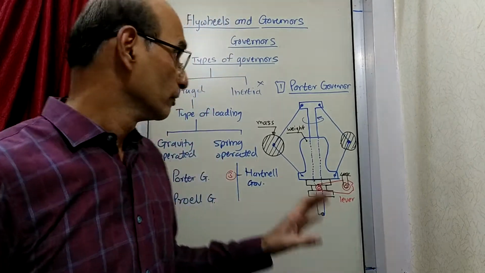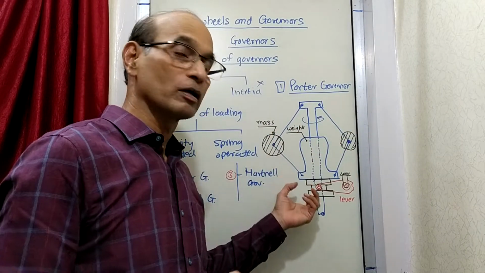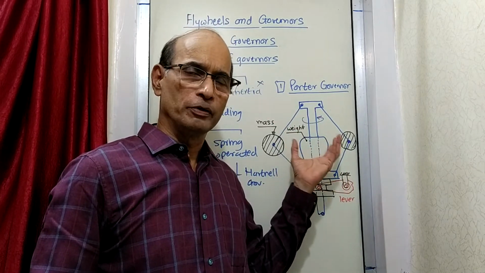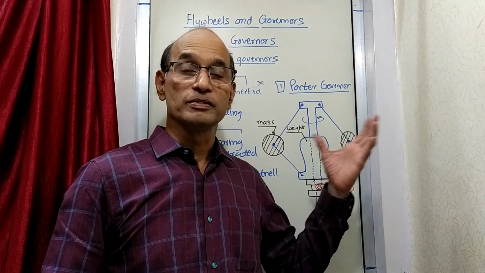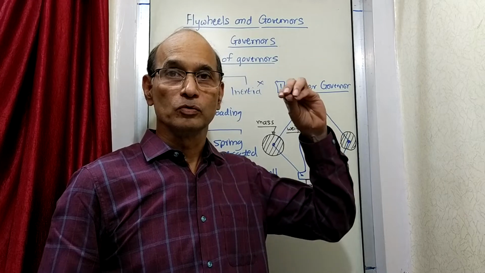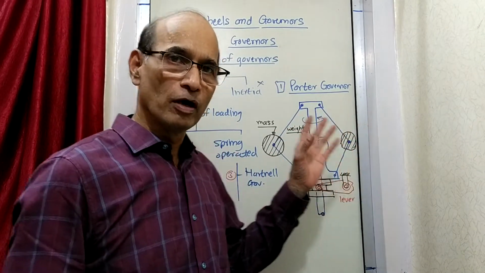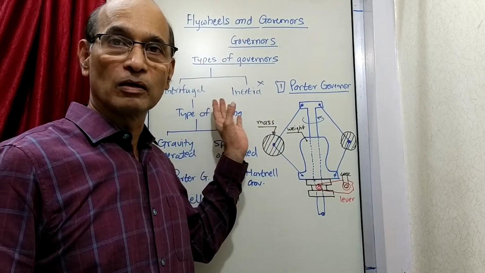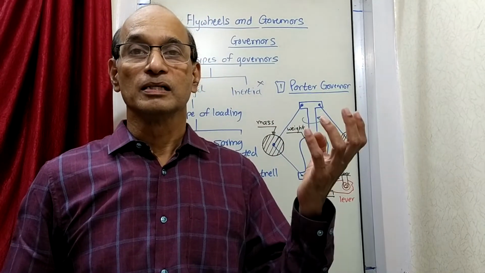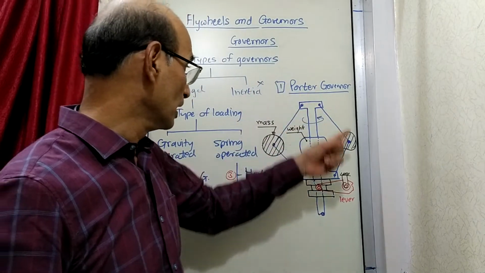Okay, so I have drawn this sketch of a Porter governor, and now let us see how this works. Whatever we have discussed earlier, it is a unit which is sensing the change in the requirement of the load, and accordingly it is going to make the changes in the fuel supply. How does it do that? Before that, we also said that centrifugal governors are the ones where the masses are there, and the centrifugal force on the masses results in the adjustment that is required in the input energy. So let us see how the device works.